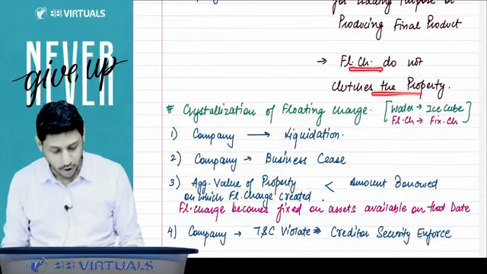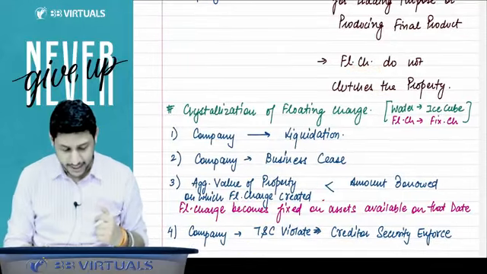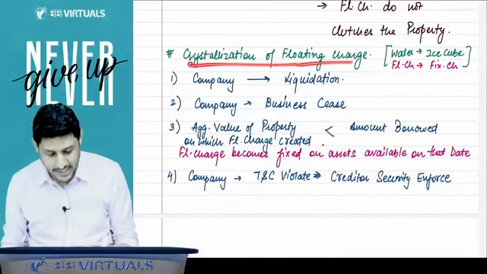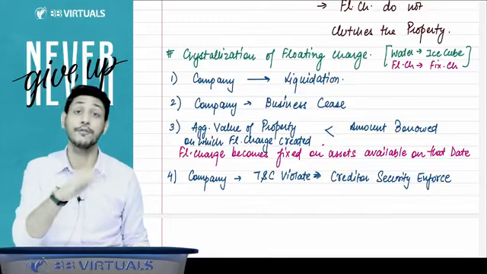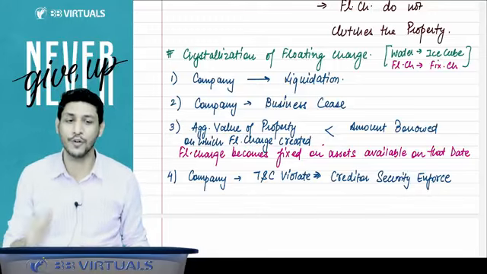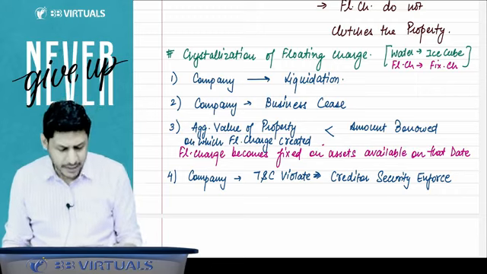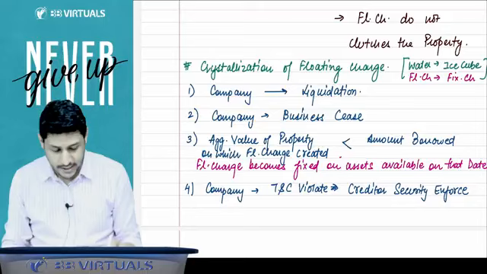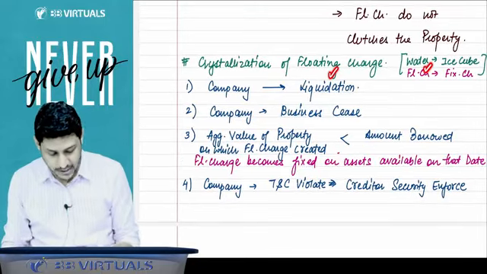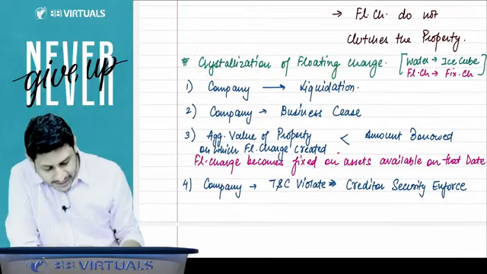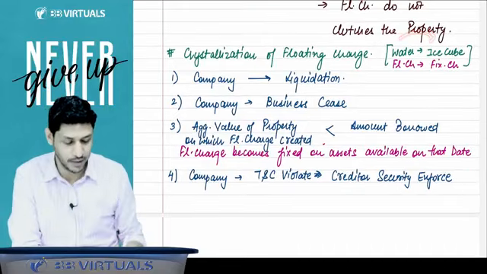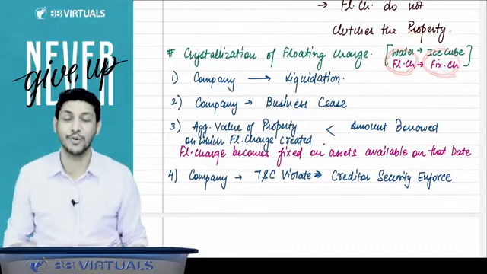And the floating charge does not clutch the property. Definitely you can sell that. Then there is a topic called crystallization of floating charge. So there are some cases when the floating charge will become the fixed charge. When the floating charge becomes the fixed charge, the floating charge is converted into fixed charge. That is, crystallization takes place. What is crystallization? It is like water turning into an ice cube. Floating charge is converted into a fixed charge.